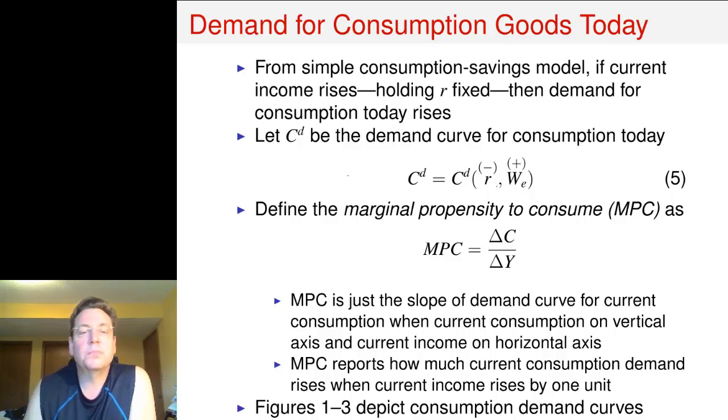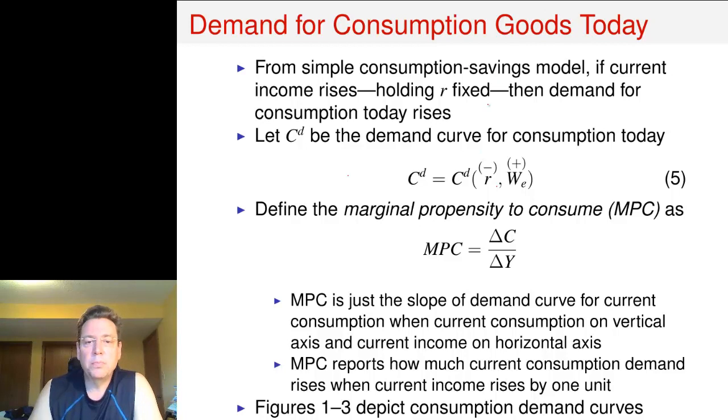We've just discussed the supply of labor today in this model, and now we're turning to the demand for consumption goods today. Now we know from the simple consumption savings model that we looked at, where people were endowed with their income, if income rises today, holding the real interest rate fixed, then the demand for consumption today is going to rise.